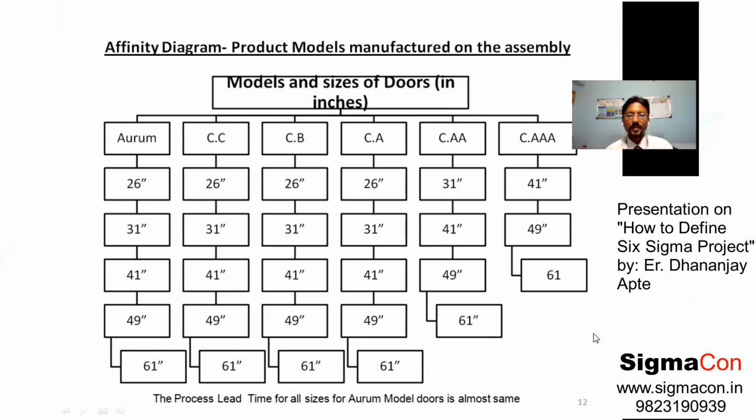It was observed in the assembly line that the lead time was almost the same for all the models, all the doors of ARAM. So once a project is done for a particular size of door, then it's applicable to all other door sizes.